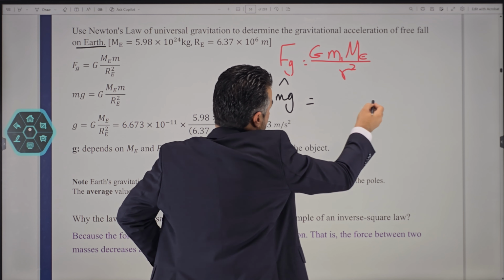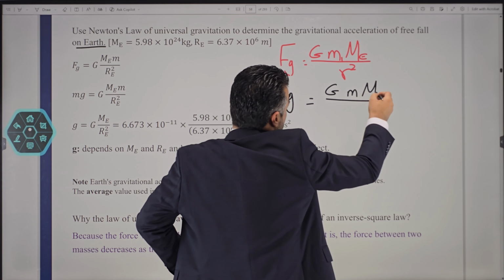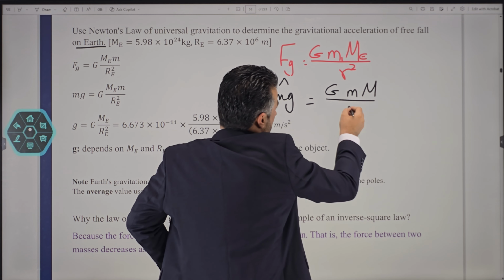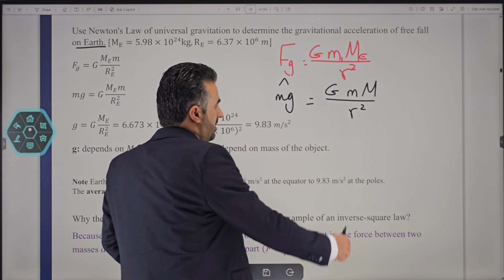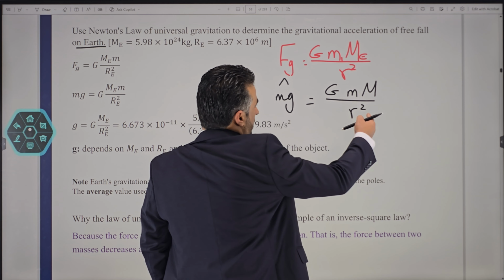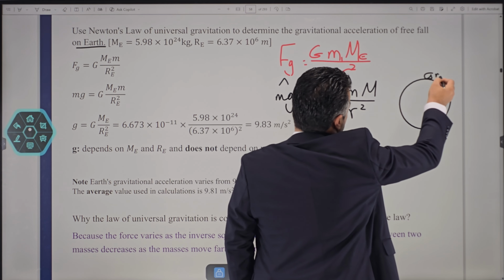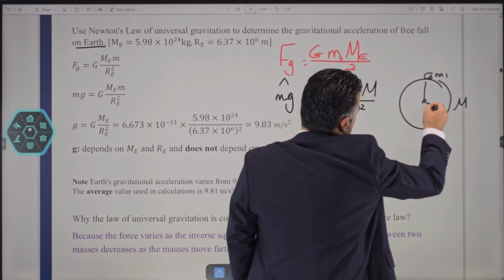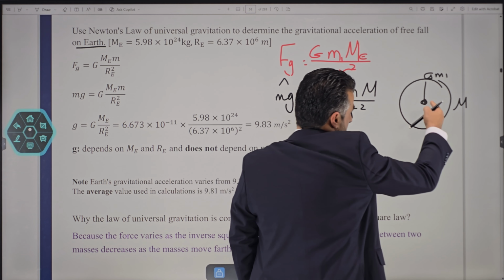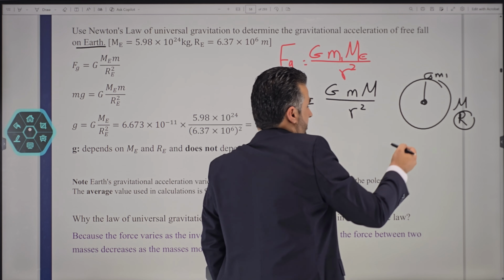If that is the case, then that is g, m1, or you could just say m, and capital M, the mass of the Earth, divided by the distance between the two. We know that distance would be the radius of the Earth. Imagine an object on the surface of the Earth, that would be m1, and the other object would be the mass of the Earth, right? And the distance between the centers of gravity is right at the center, so the distance is going to be the radius of the Earth at this point here.